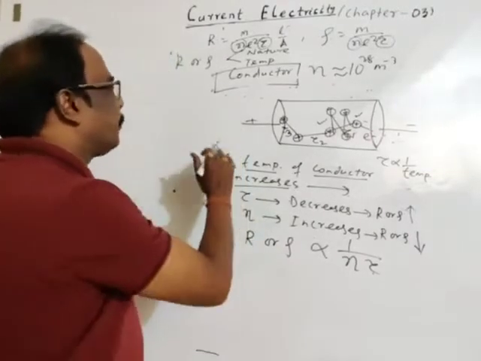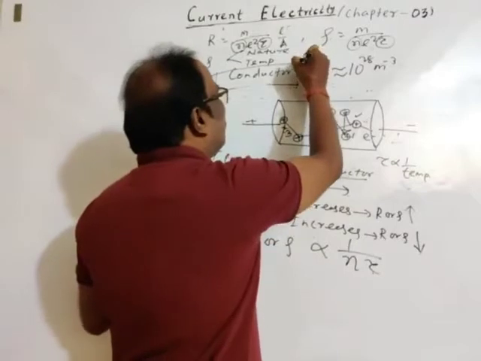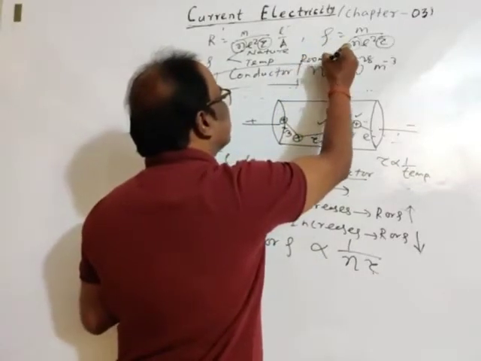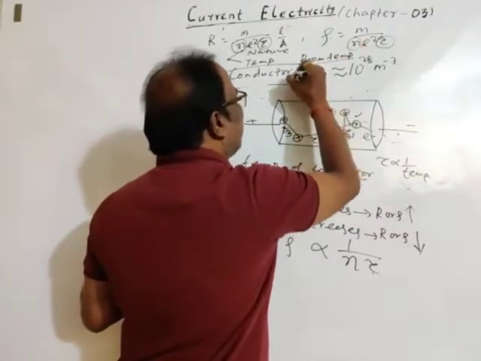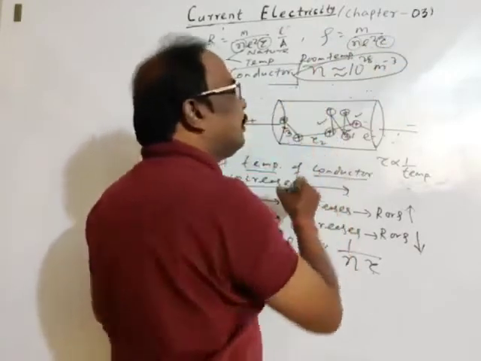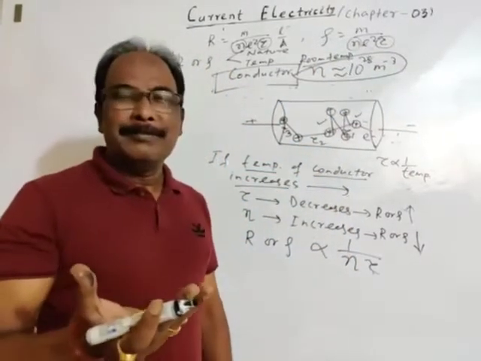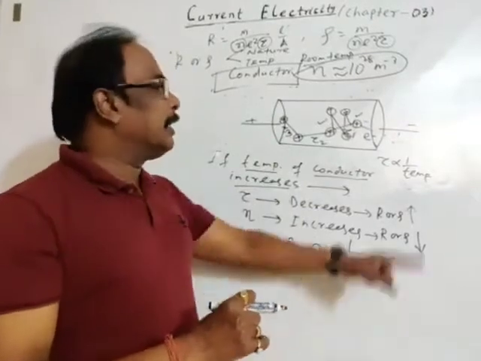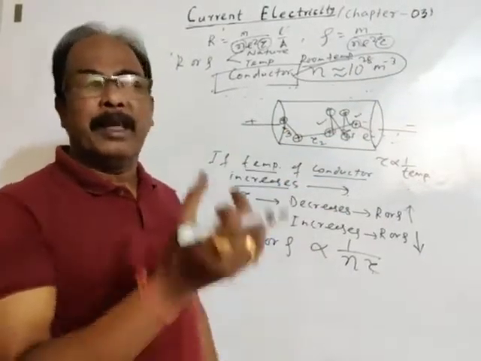Even at room temperature, the number density of free electrons is very high.